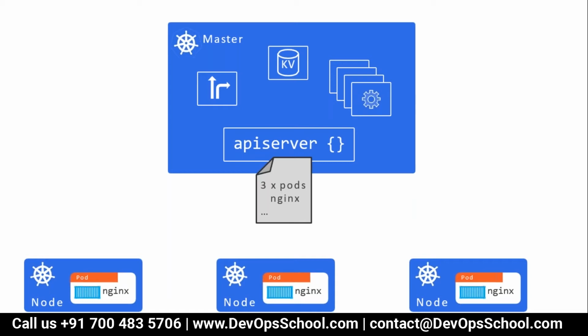The controller reported in the cluster that you don't have 3 Nginx pods, you have 0 pods. The API server realized, okay, we have 0 pods in the cluster, but the desire, which is in etcd, is 3, so there is a mismatch. So it created a request for the scheduler: 3 pods of Nginx. The scheduler will pick up that request from the API server, and the scheduler has some logic, some brain actually. It has a brain for deciding where to schedule the work, which node to do that work. Affinity, anti-affinity, and constraints, many things are there in the scheduler. I'm not confusing you with too many things. The scheduler will assign that work to the node.